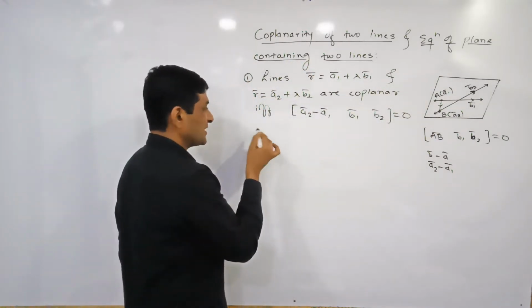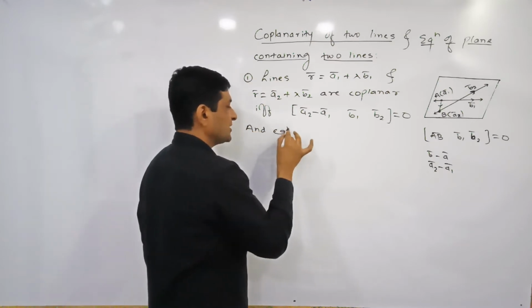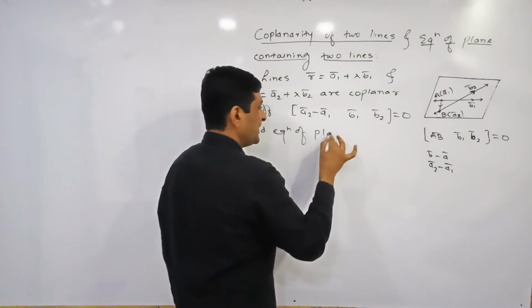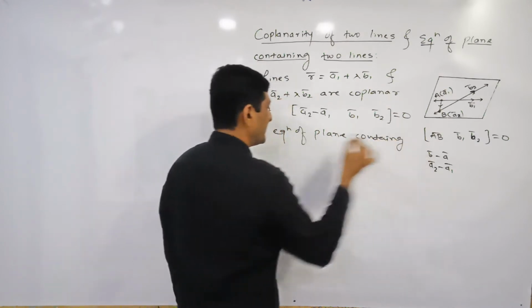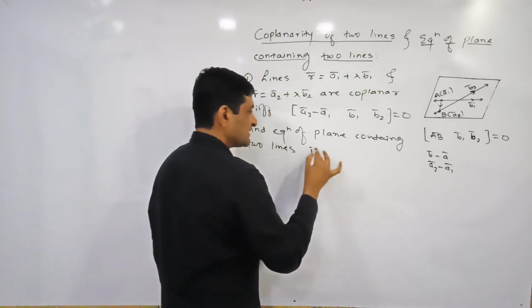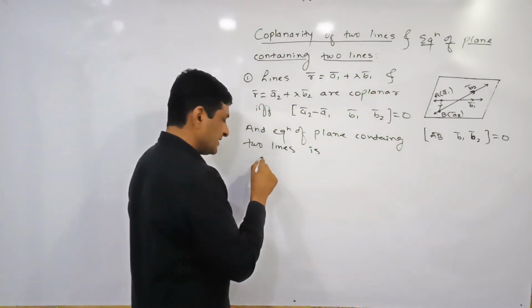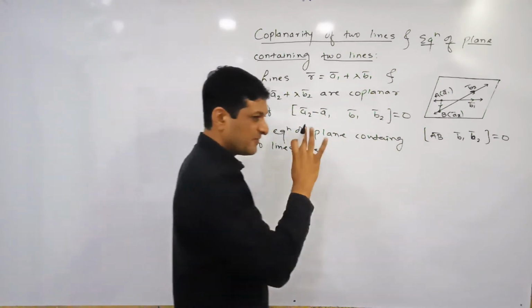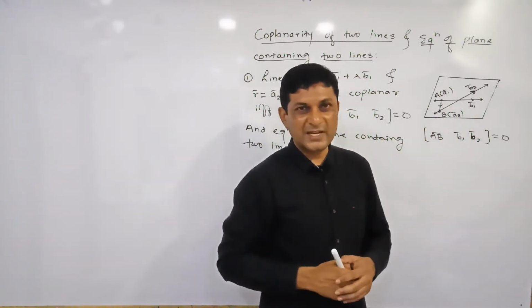So the second important result: the equation of a plane containing two lines is. Observe here what result we will get. First, observe this figure very carefully.